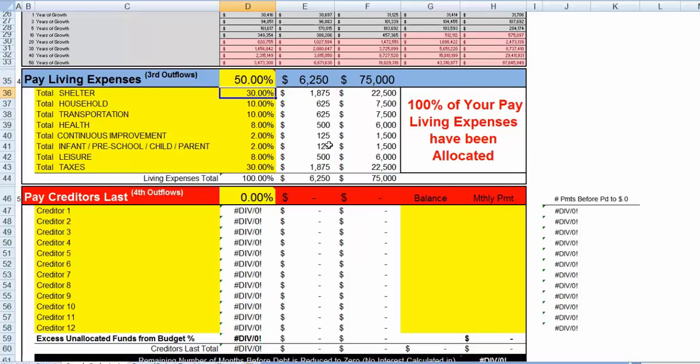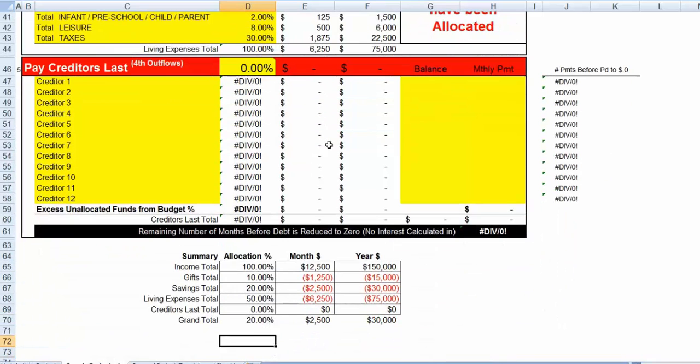So that 50% now shows down here as we build through this. It summarizes the totals on the bottom. Income total is at 100%, of course. That's what we're starting out with. We've given 10% to gifts and charity. We've given another 20% to ourselves, or paying ourselves. And now we've given 50% to our living expenses.